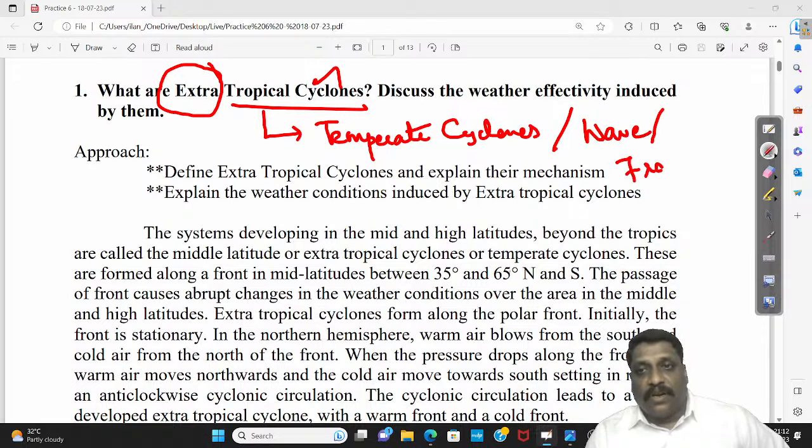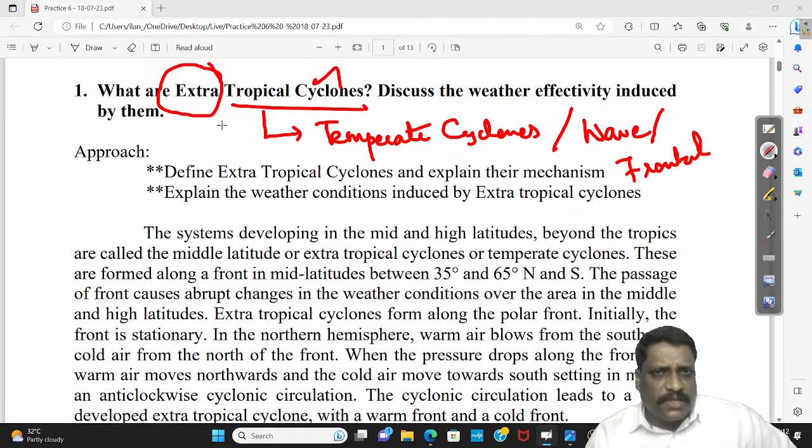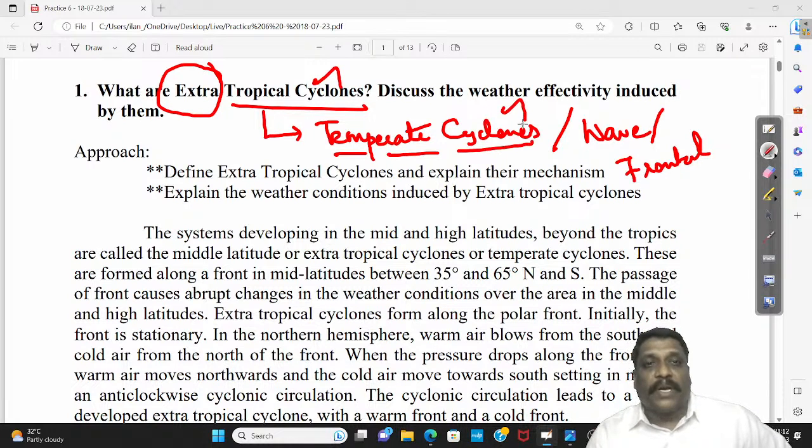You call them a frontal cyclone, right? It goes by different names. You call them extratropical cyclone, all one and the same, right? But the most common name is temperate cyclone. Okay, right, my dear friends.